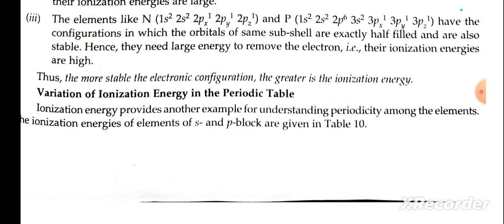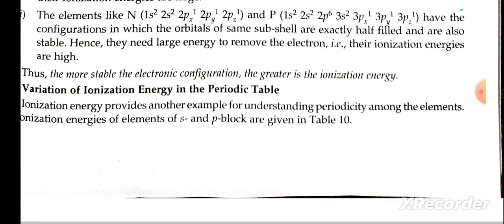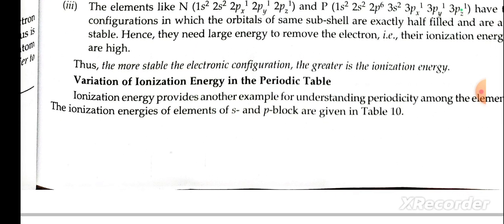Variation of ionization energy in the periodic table. Ionization energy provides another example for understanding the periodicity among the elements. The ionization energies of s and p block elements are given in Table 10.